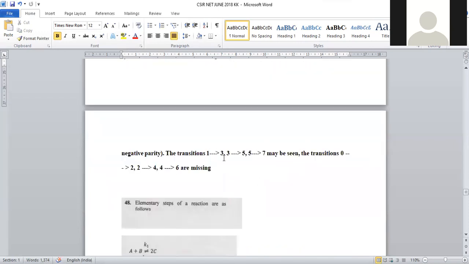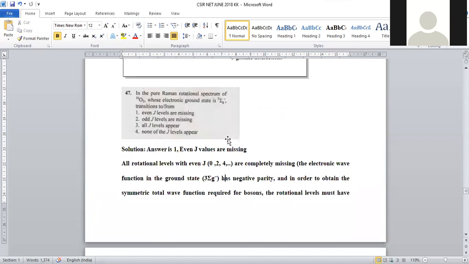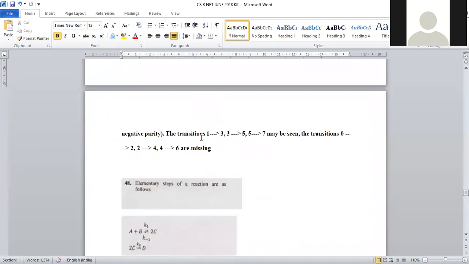Okay. Only 1 to 3, 3 to 5, 5 to 7 kind of transitions are possible. 0 to 2, 2 to 4, 4 to 6, such kind of even transitions are missing. So even J values are missing in case of pure Raman rotational spectrum, right? The correct option will be option number 1. Even J values are missing in case of pure Raman rotational spectrum of oxygen-16, right? Now, let us move on to the next question.